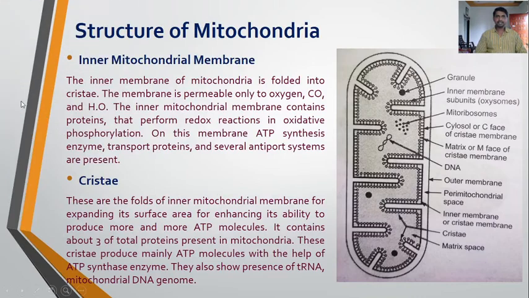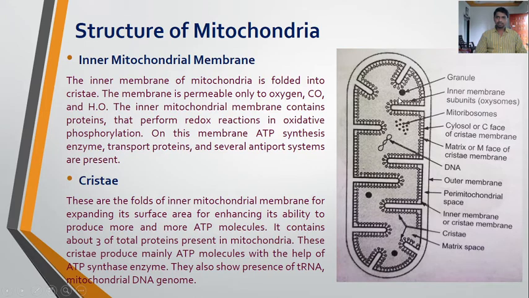Next, this is the inner mitochondrial membrane. So here in this diagram we can see this is the outer membrane, this is the inner membrane. The space between these two is the intermembrane space. Now we are going to discuss the inner mitochondrial membrane, which is folded towards the inner side into the cristae.